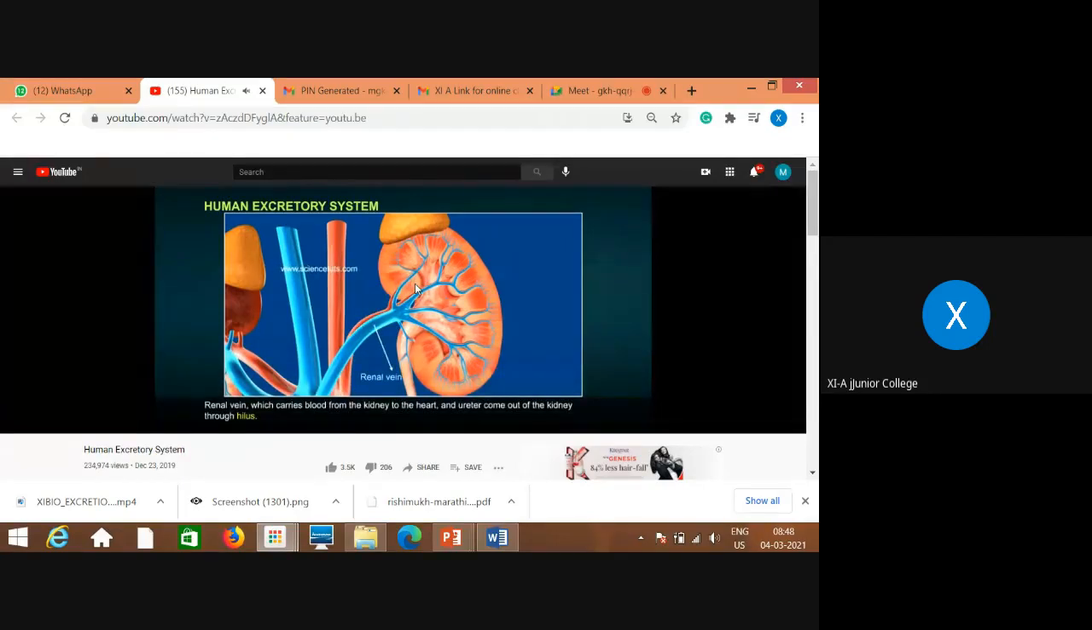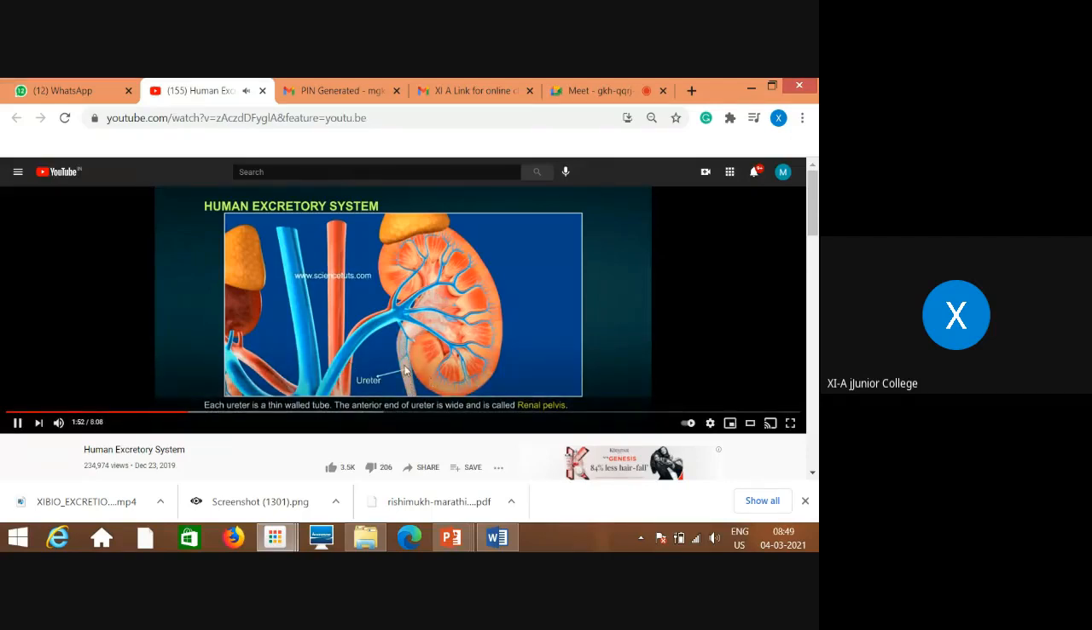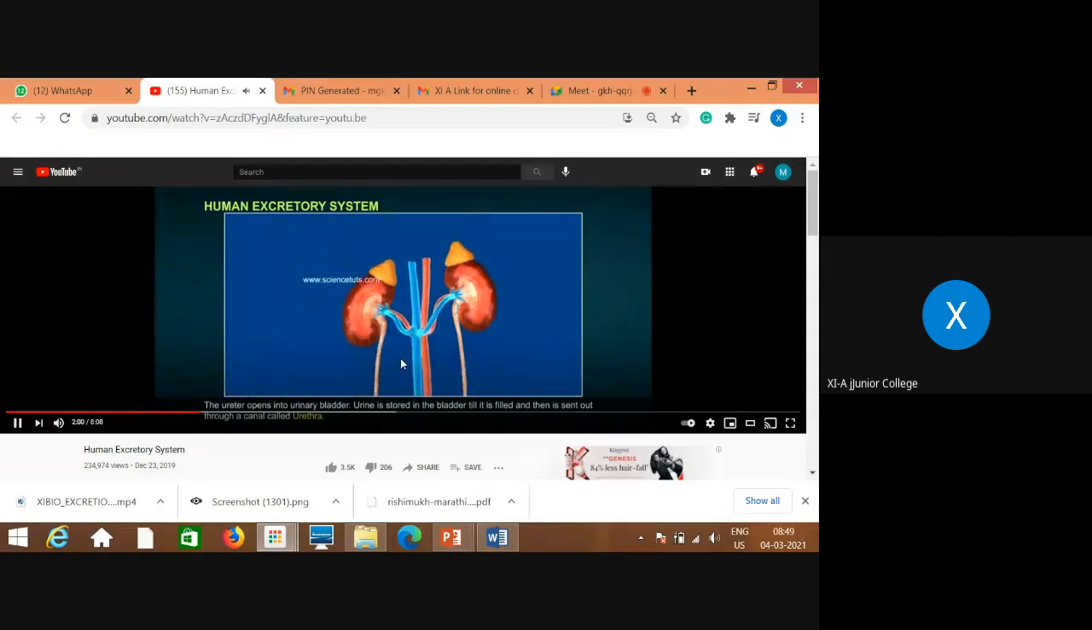The renal vein carries blood from the kidney to the heart. The ureter comes out of the kidney. Each ureter is a thin walled tube. The anterior end of each ureter is wide, called the renal pelvis. The ureter opens into the urinary bladder.